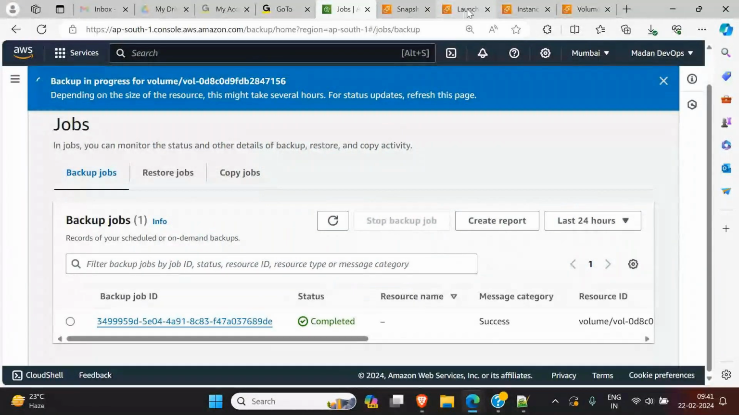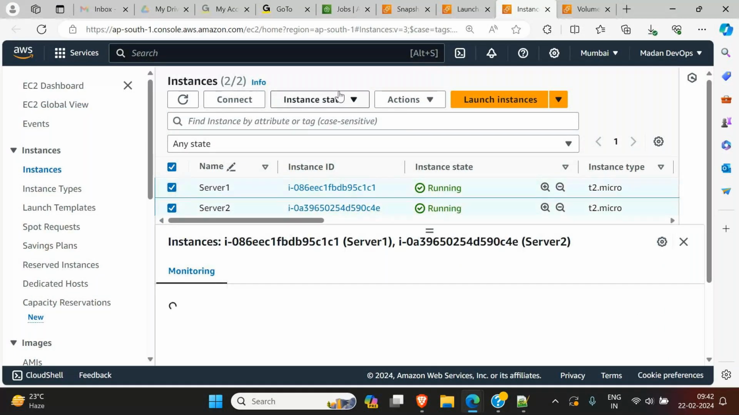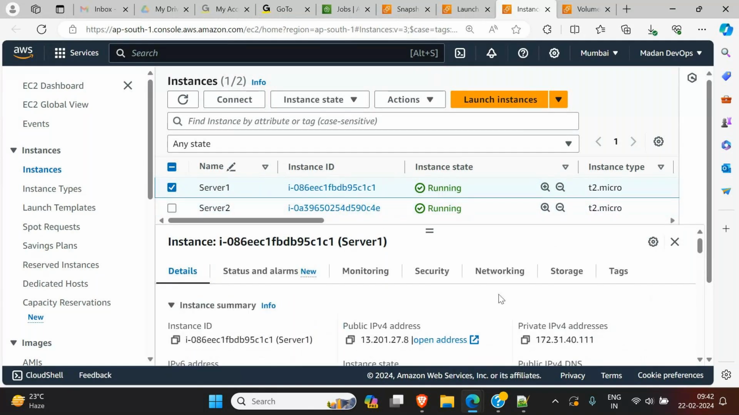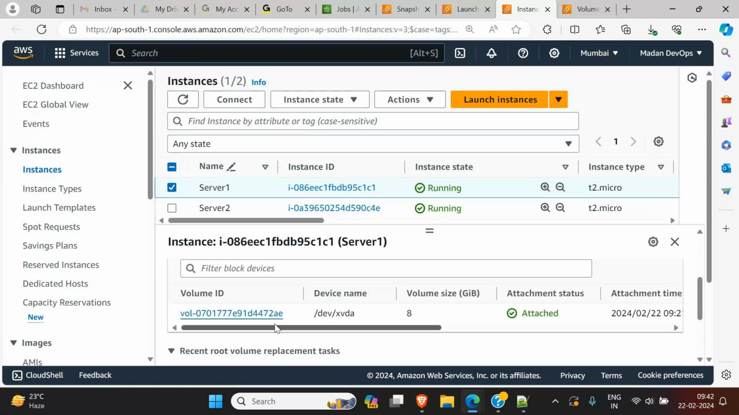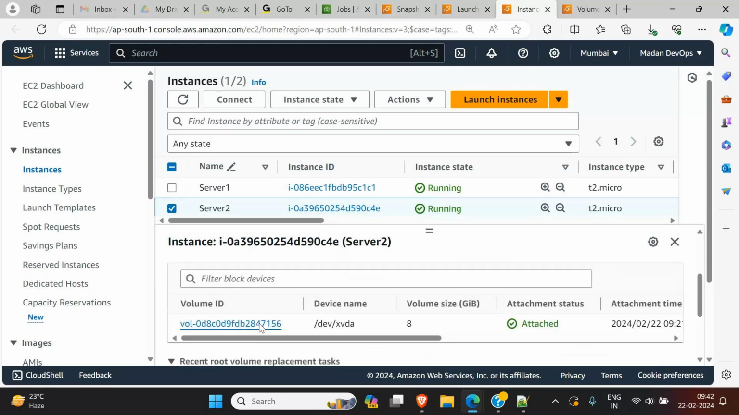Now we no more require these instances, so delete them. We have taken backup of this server. Server one's backup we have taken. Remember, we have taken backup of this server, and its ID is, sorry, not this one. Server two's backup we have taken, and what is its ID? 156. This backup we have taken now.